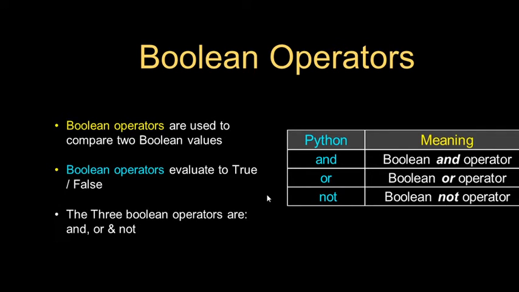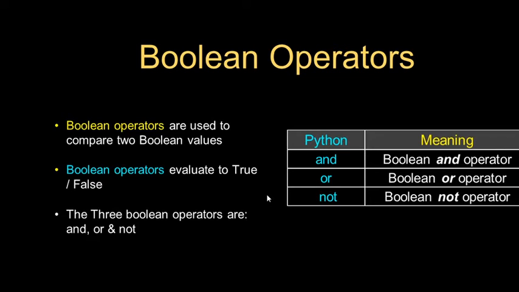So these Boolean operators are to be used to combine one or more relations to be compared at a time. In that case we have to go with the Boolean operators.